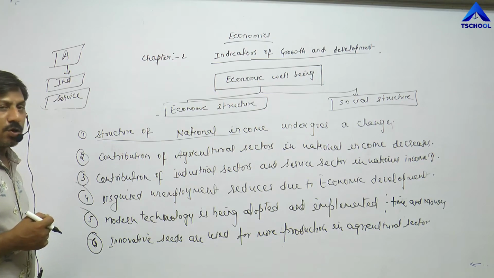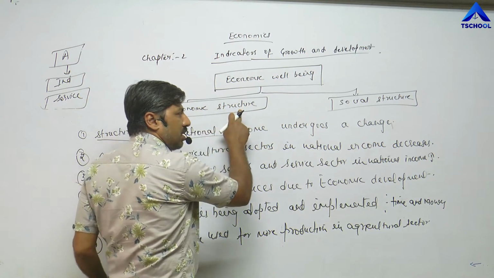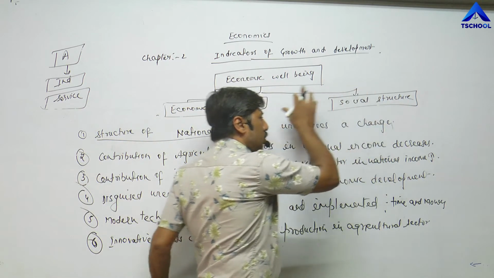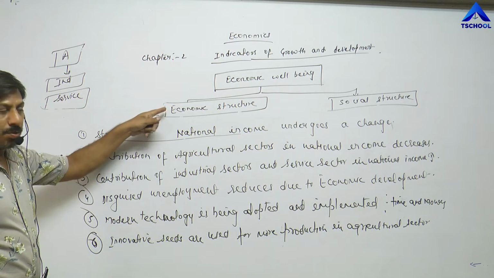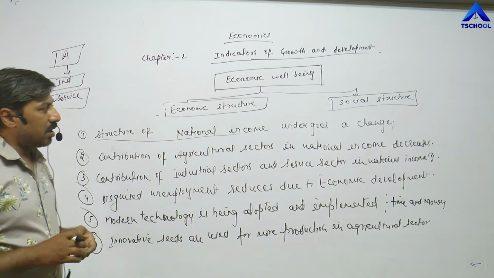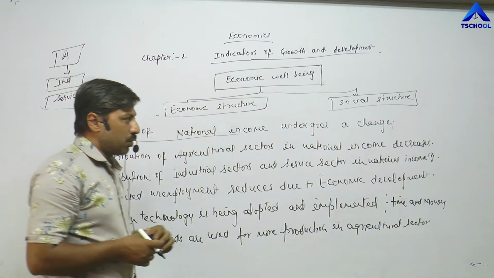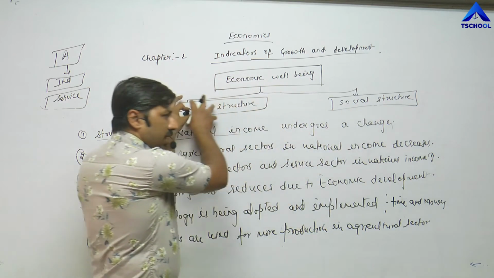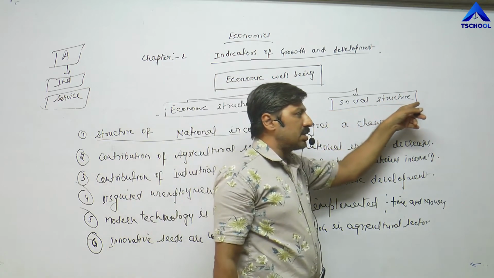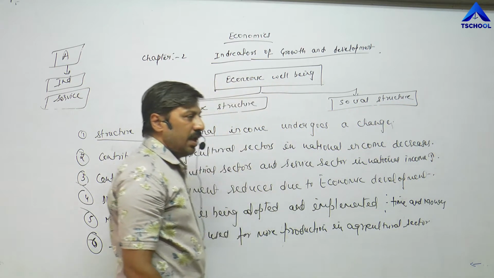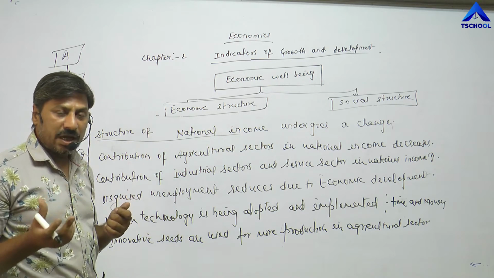And how is improvement in the quality of life possible? With changes in economic structure and social structure. Economic structure is related with income, national income and per capita income. When national income and per capita income increase, we can say economic structure changes. Social structure: with the earned income we are able to raise our standard of living, which is related with pure drinking water, health facilities, all types of material happiness.